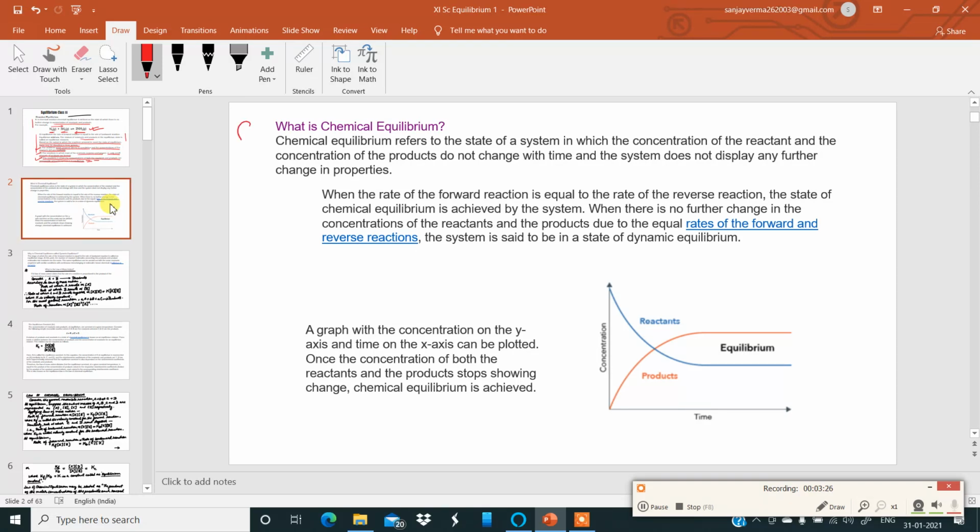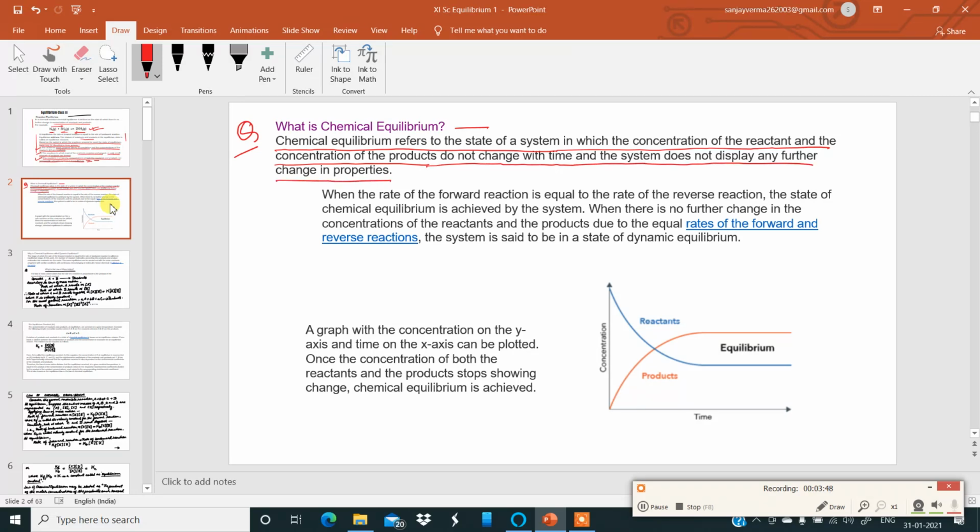Moving to the next slide. What is chemical equilibrium? There is a question over here. Chemical equilibrium refers to the state of a system in which the concentration of the reactants and the concentration of the products do not change with time and the system does not display any further change in properties.